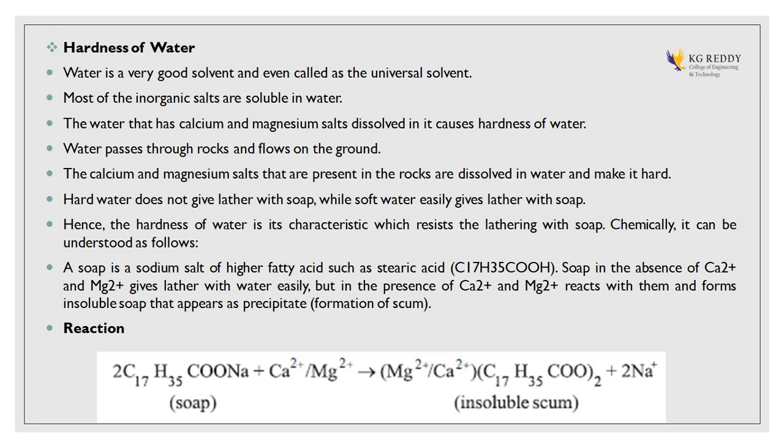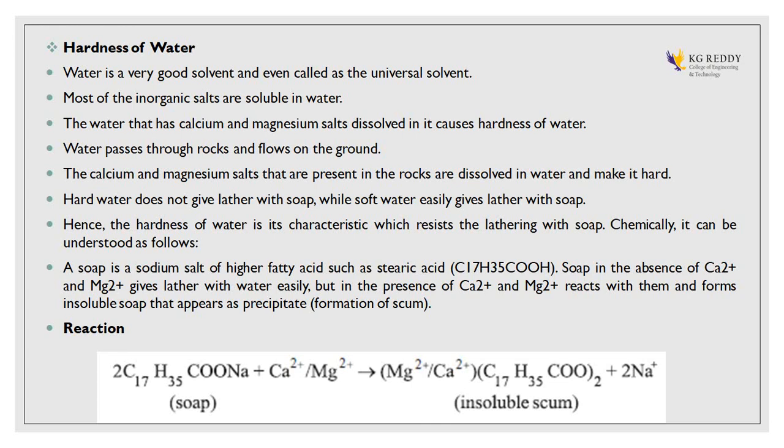Hard water can be classified into two types, temporary hardness as well as permanent hardness. Water is a good solvent, and it is even called the universal solvent. Most of the inorganic compounds are soluble in water. The calcium and magnesium dissolved in water cause hard water. So if you take hard water, there are two types: temporary hardness and permanent hardness.